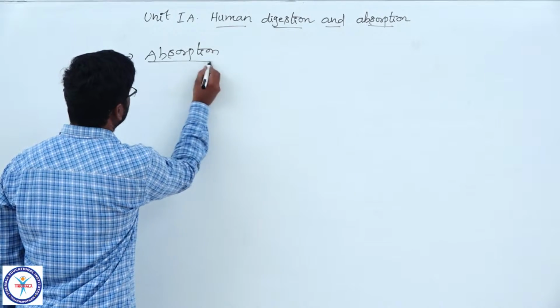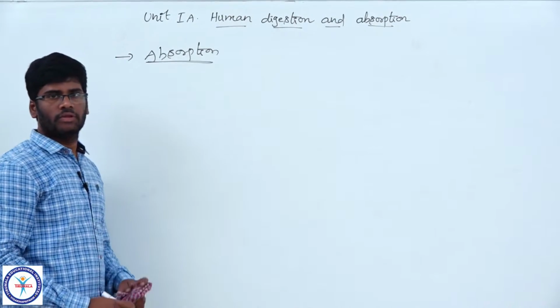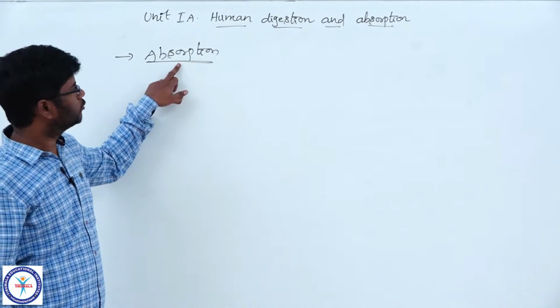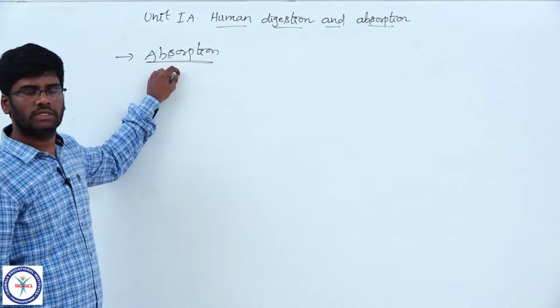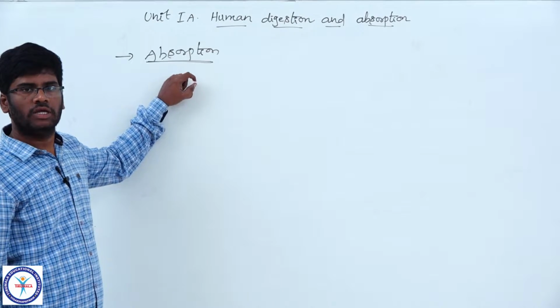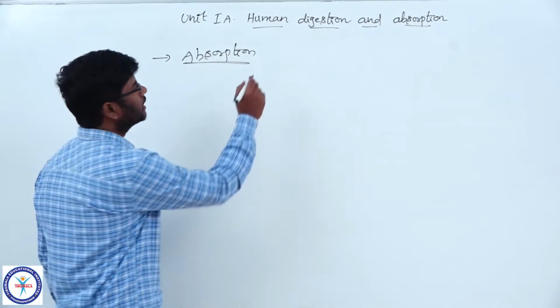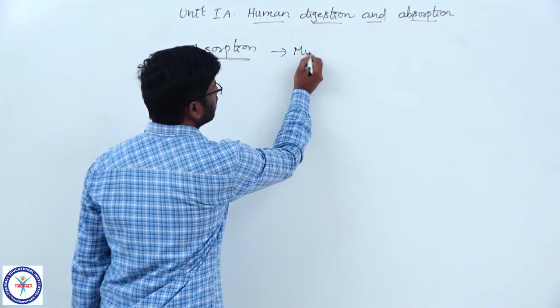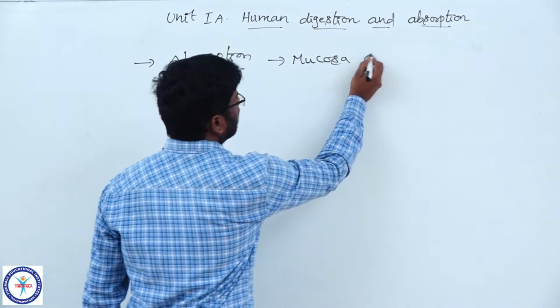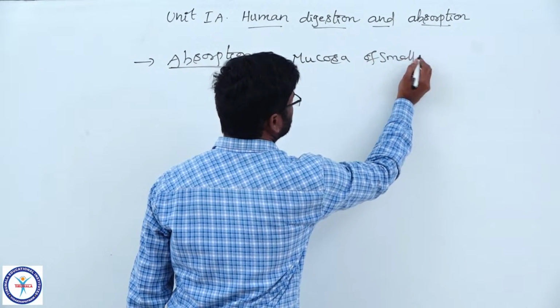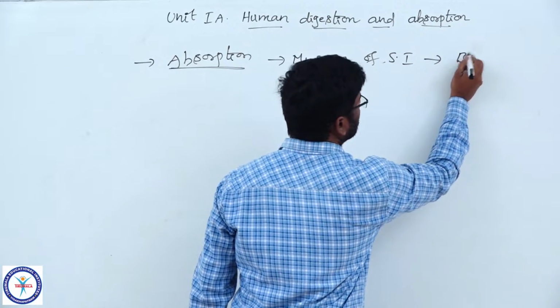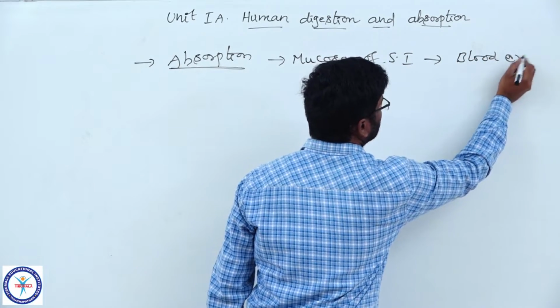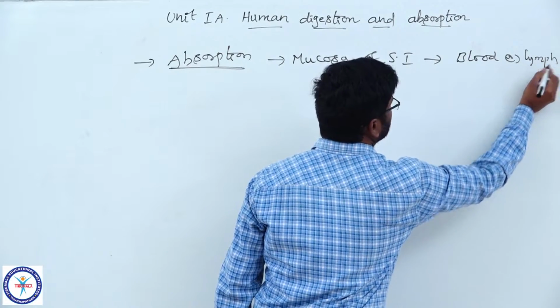Absorption of digested food materials. What is meant by absorption? Absorption is the process by which the end products of the digestion are absorbed through the mucosa of the small intestine into either blood or lymph.